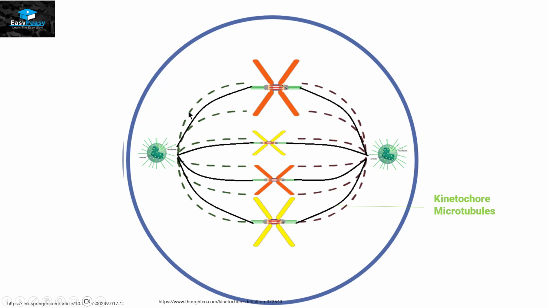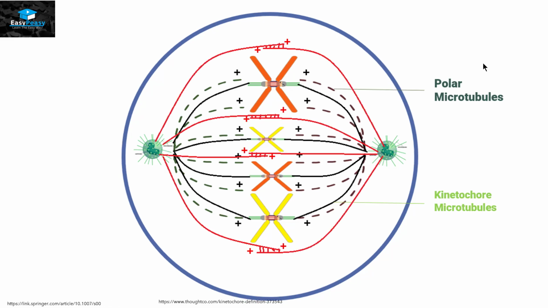Then we can see the dotted microtubules, and they also have a charge on them. These microtubules will be called polar microtubules. They're not attached to the chromosome, but they do have a charge on them. Then we have a third type of microtubules that overlap with each other like this, represented in red color, and they will be called overlap microtubules. And last but not the least, there are some microtubules on the side of the centrioles in green color. They will be called astral microtubules.